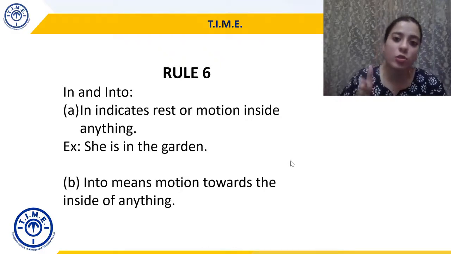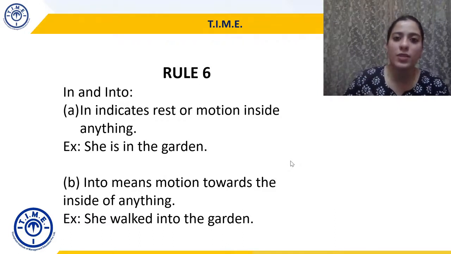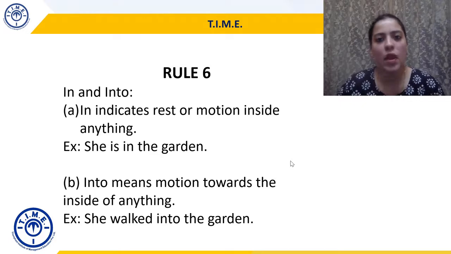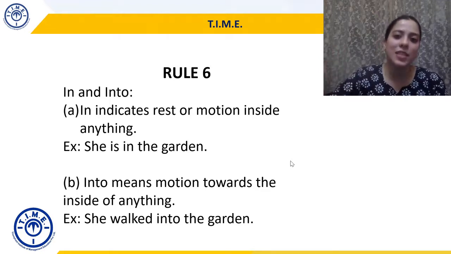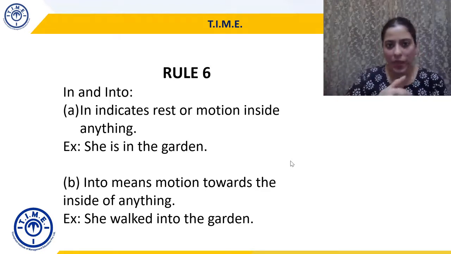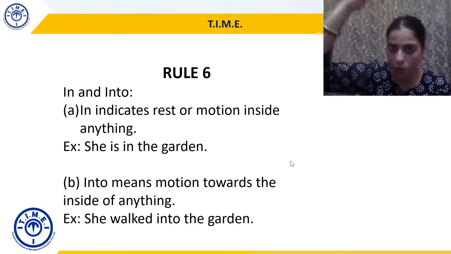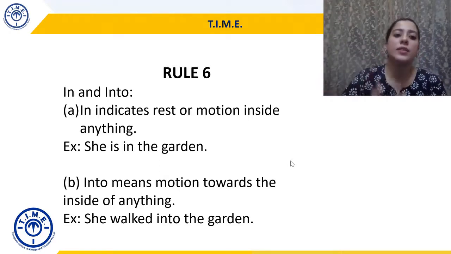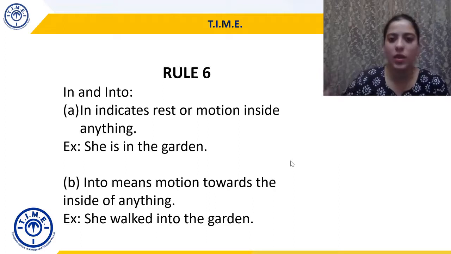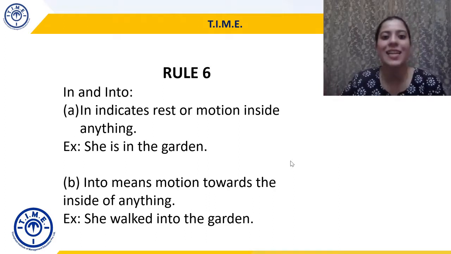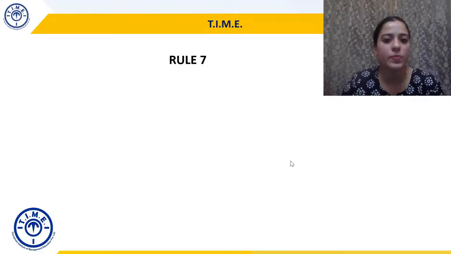Whereas into means motion towards the inside of anything. So if I say she walked into the garden, can I say with 100% certainty that wo garden mein hai? No. She is walking into the garden, or she walked into the garden. She might just be at the beginning part, she might be in, she might have crossed over, I don't know. Whereas in the first sentence, in the A example, we definitely know she is in the garden. But in the second one, she is walking towards, into the garden, right? So again, placement is slightly different with in and into.